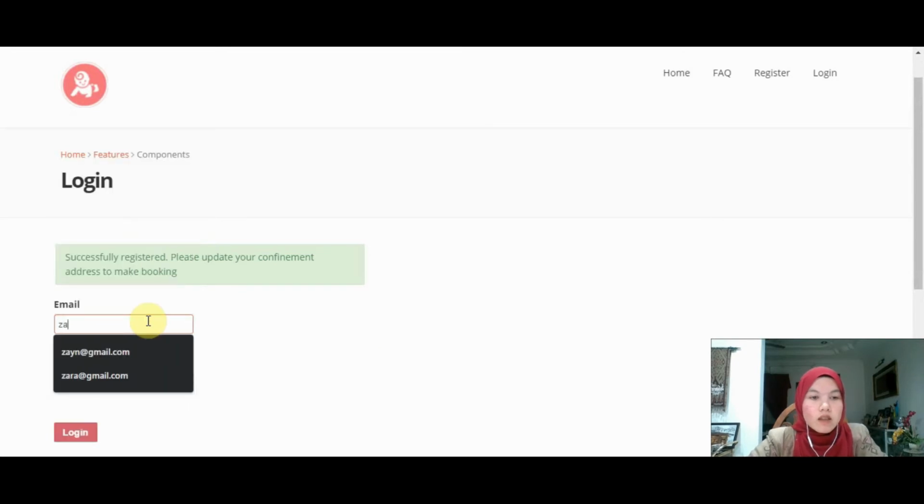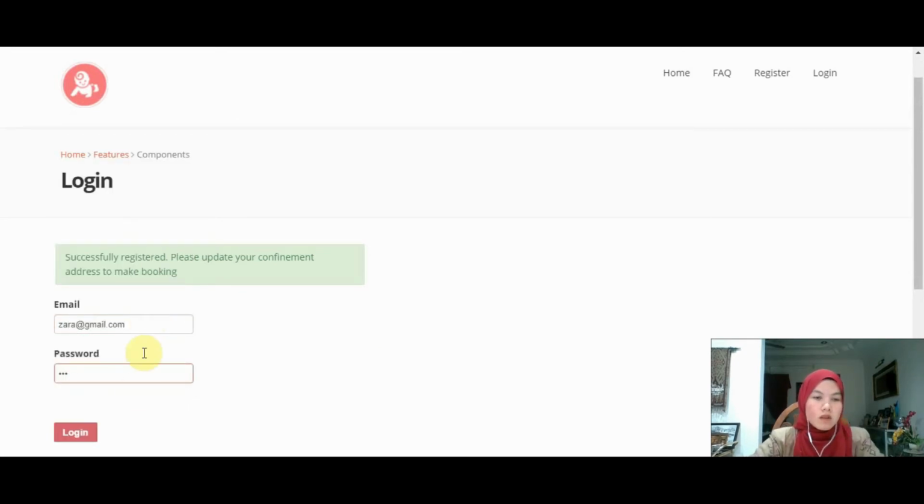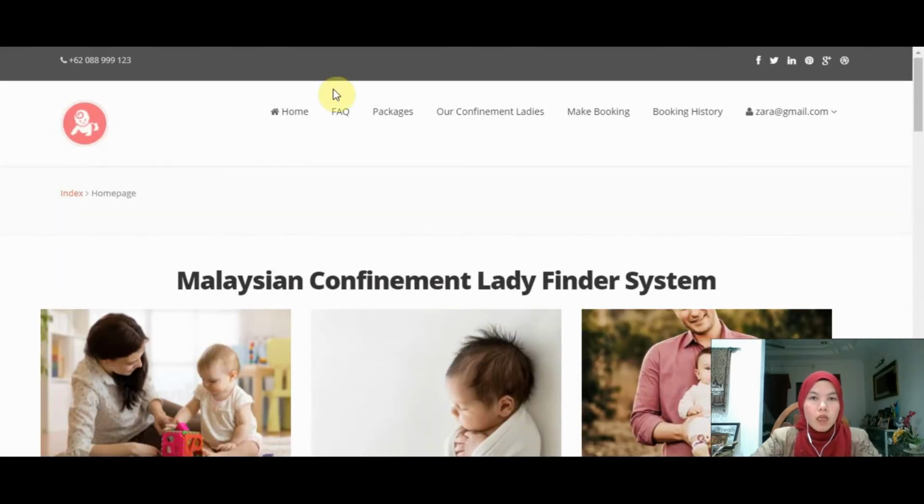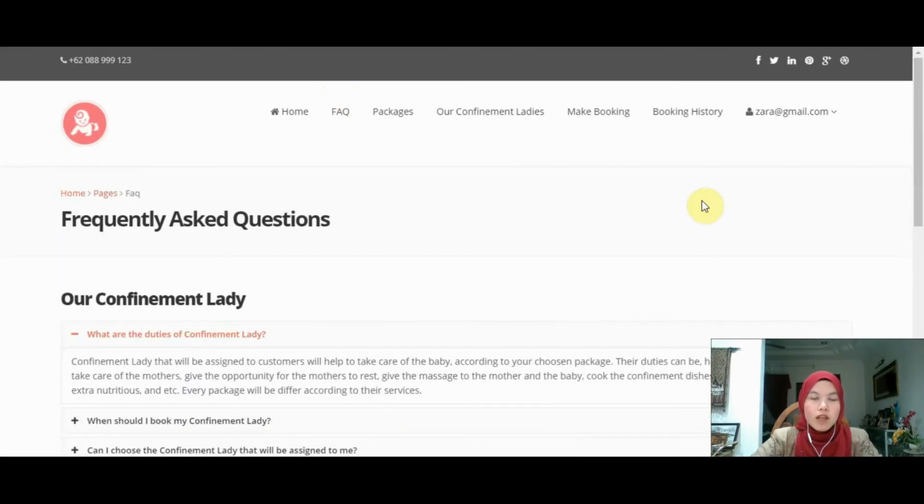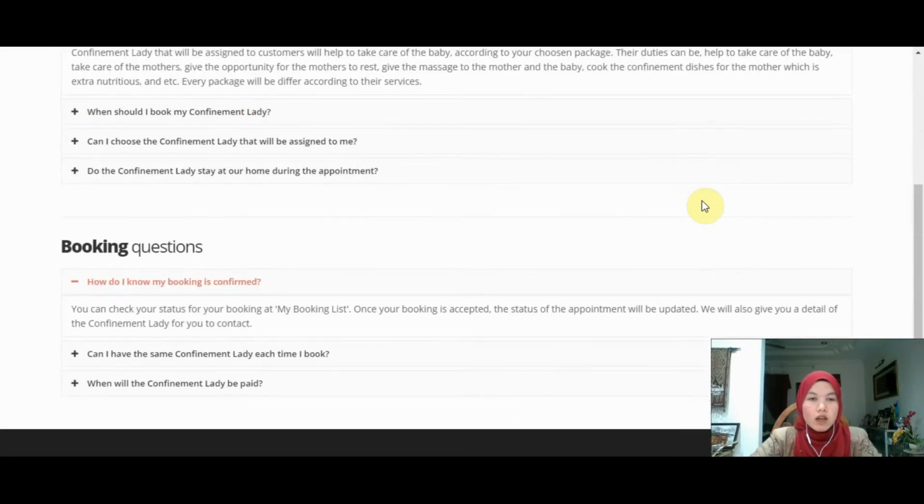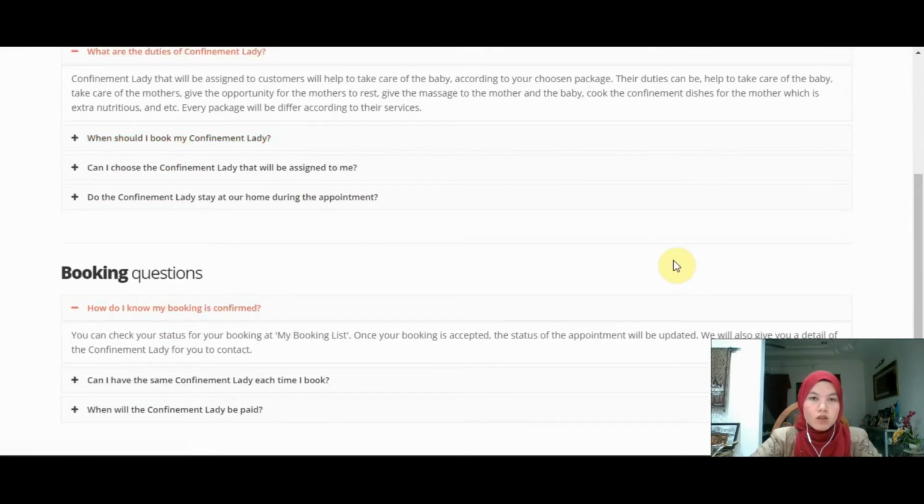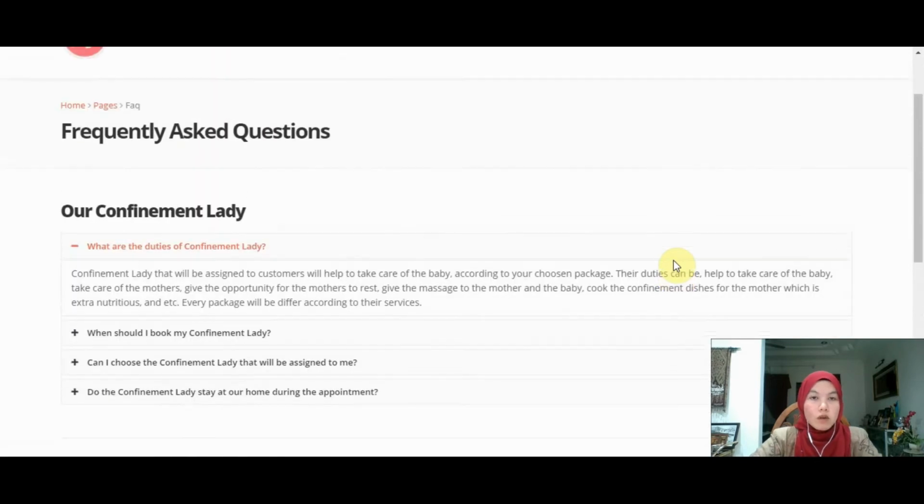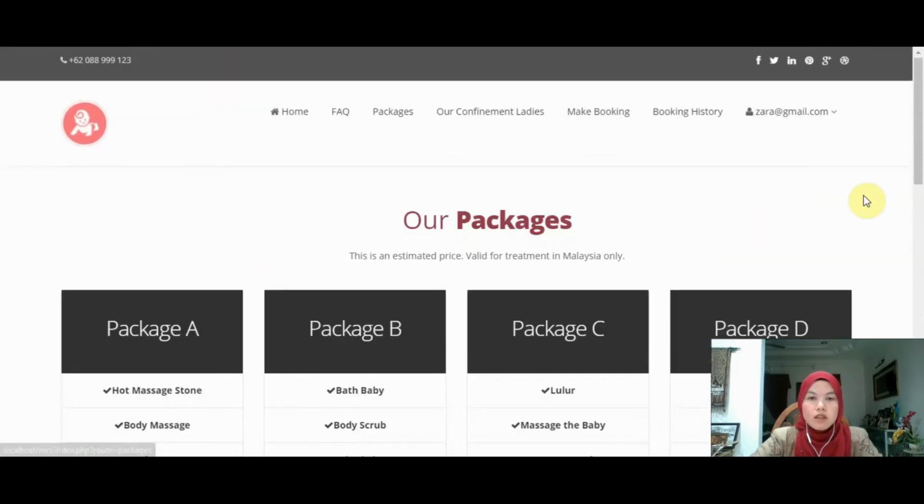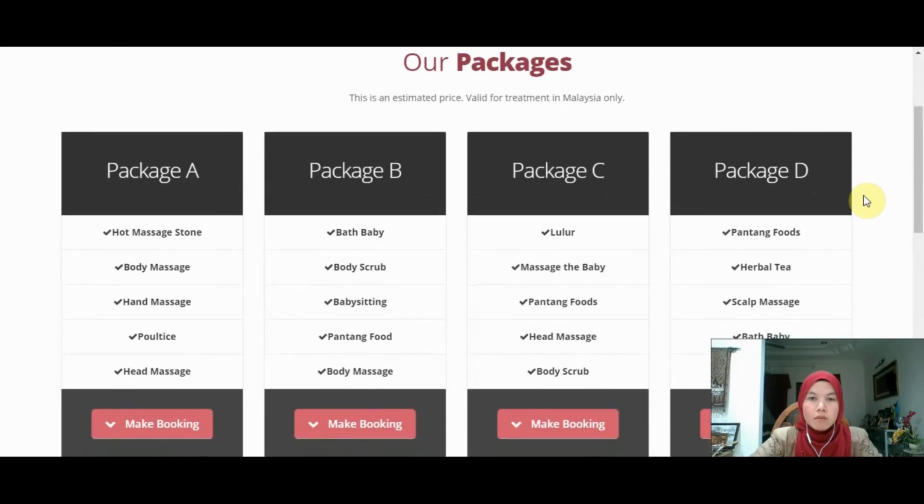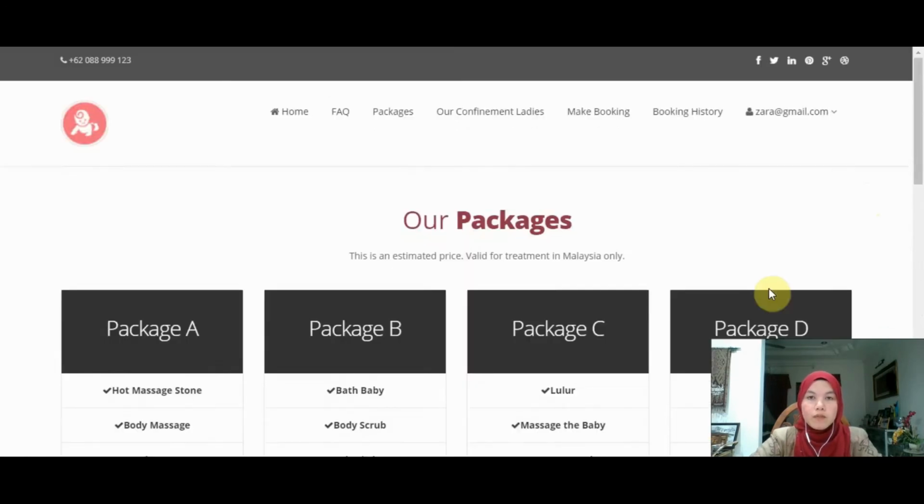I will just enter the email and password and login. Moving on to the next page, which is frequently asked questions. From this page, the users can view information about how the system works, so they can gain some understanding of the system. And these are the packages that have been added by the admin, and we can see that each package has its own services.